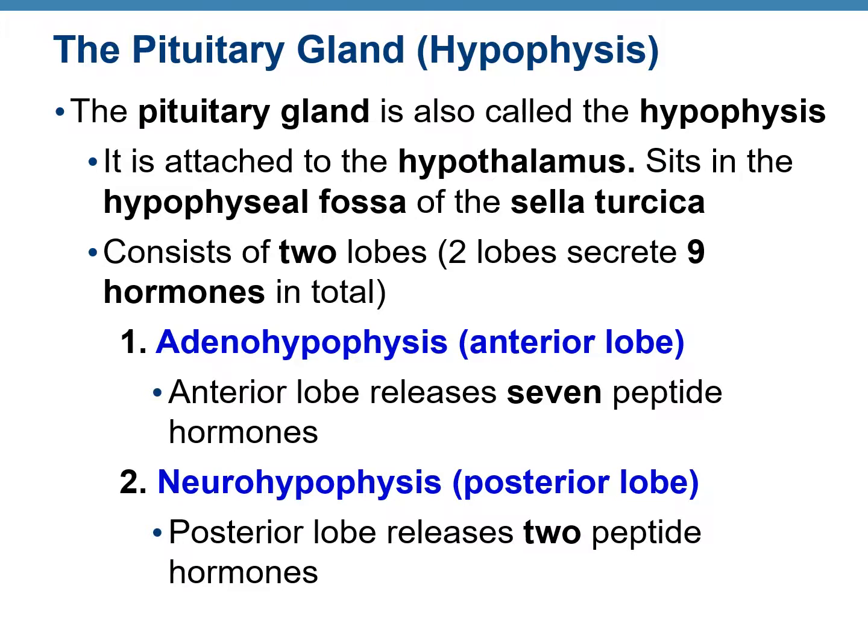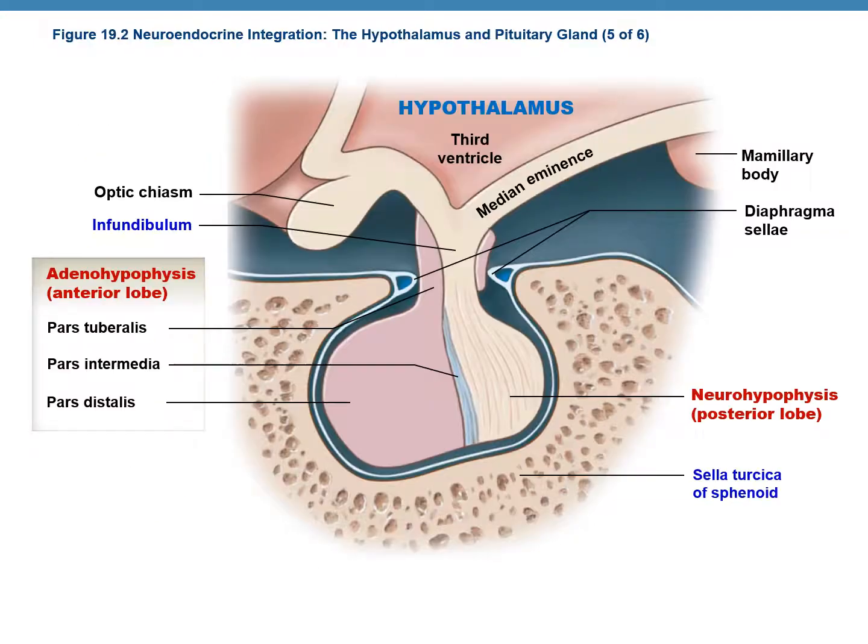The pituitary gland is also known as the hypophysis, and the pituitary is controlled by secretions from the hypothalamus. The pituitary gland consists of two lobes, the anterior lobe, which is called adenohypophysis, and the posterior lobe, which is called neurohypophysis. Together, these two lobes secrete 9 hormones in total. The anterior lobe secretes 7 peptide hormones and the posterior lobe releases 2 peptide hormones.